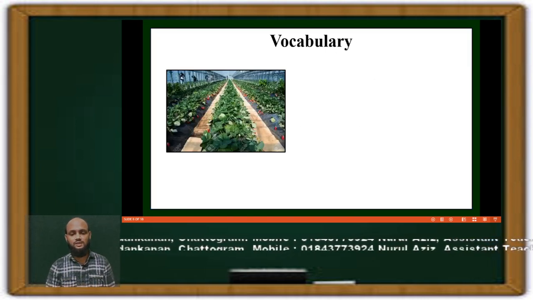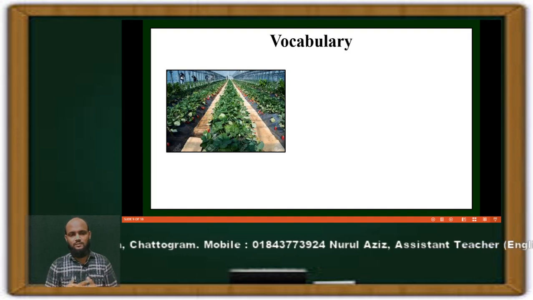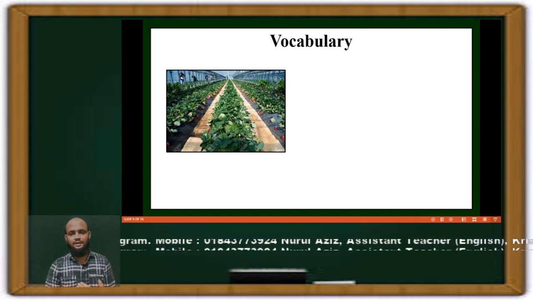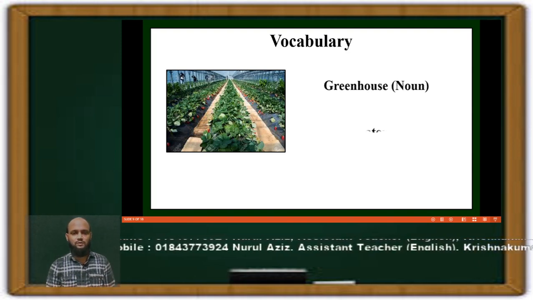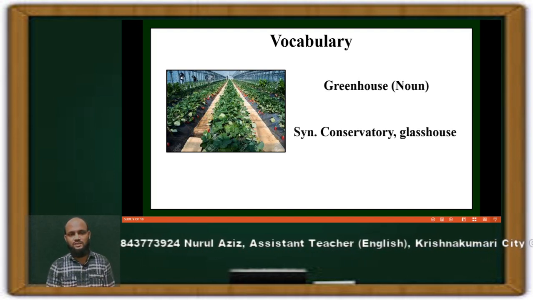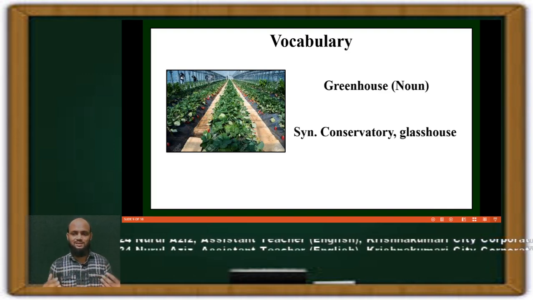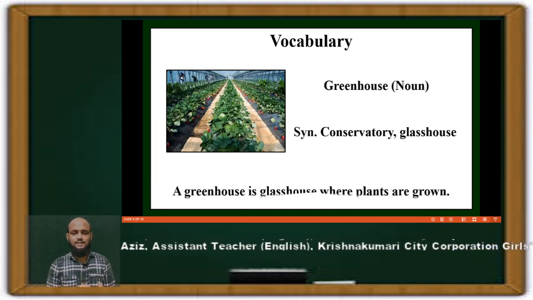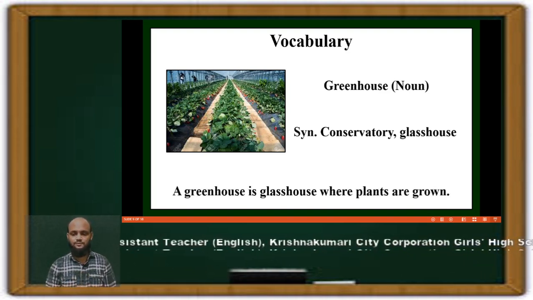So the next vocabulary is, you see, greenhouse here. Greenhouse, our next vocabulary. This is a noun, and in this greenhouse we can grow crops or plants of different fruits and vegetables. So this means conservatory or glass house. This is a glass-made house. So you can say a greenhouse is a glass house where plants are grown.